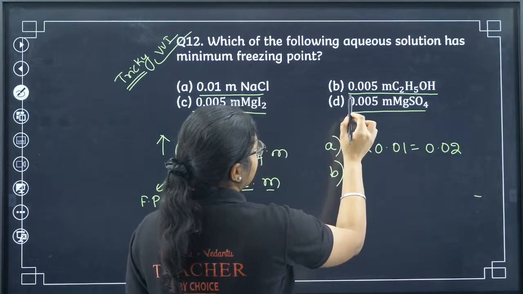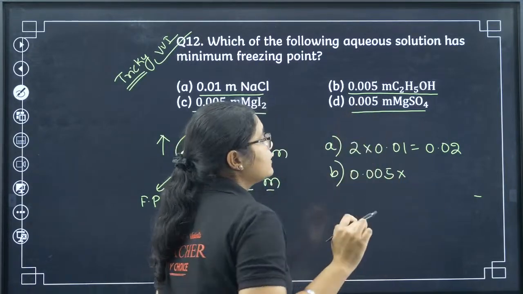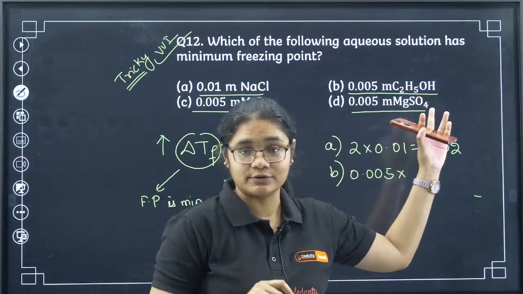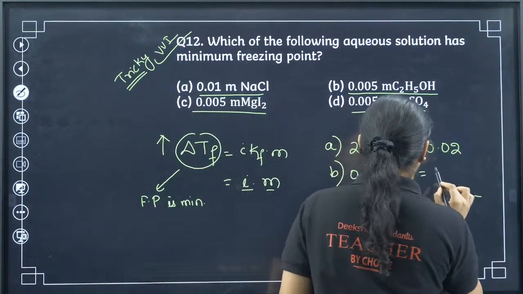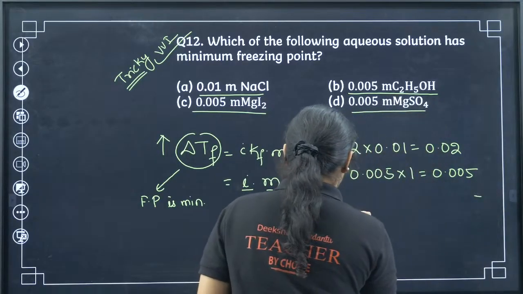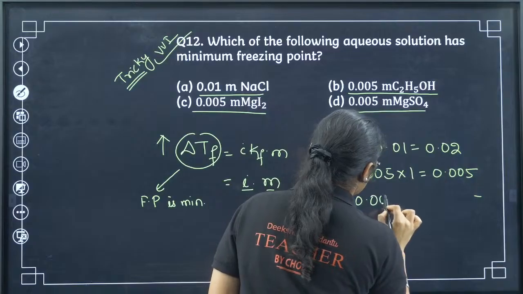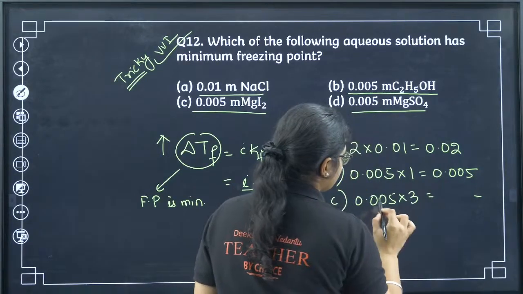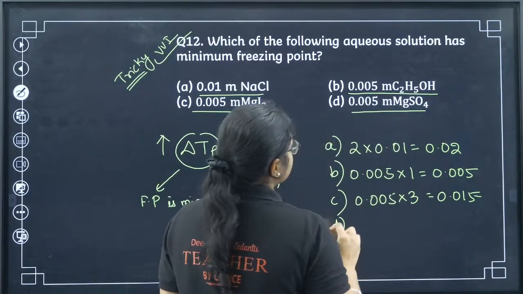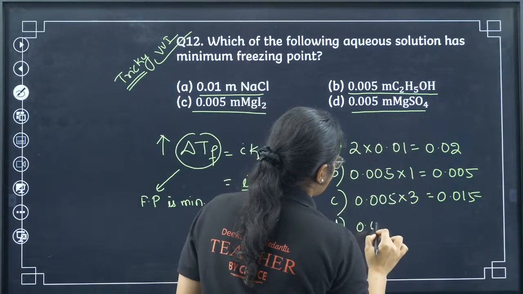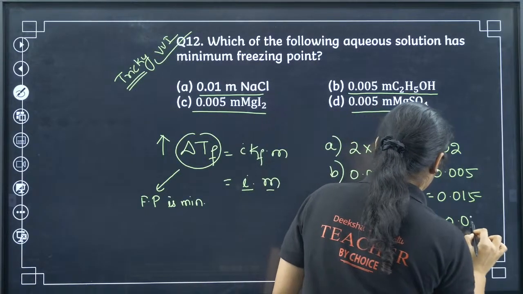Next we have option number B, 0.005. This will not dissociate, C2H5OH is only one single compound. So here the i value is 1, giving 0.005. Next, option number C, that is 0.005 into 3, so that will give me 0.015. Next, option number D, Mg2SO4, 0.005 into 2, so that will give me 0.010.